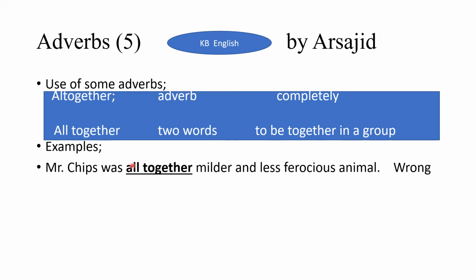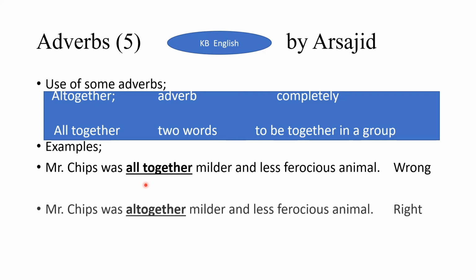For example, Mr. Chips was altogether milder and less ferocious animal. Completely or to be together in a group, these are the meanings we are to use. So all together is wrong. It would be, Mr. Chips was altogether milder and less ferocious animal.